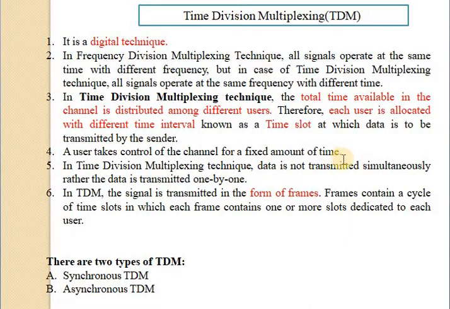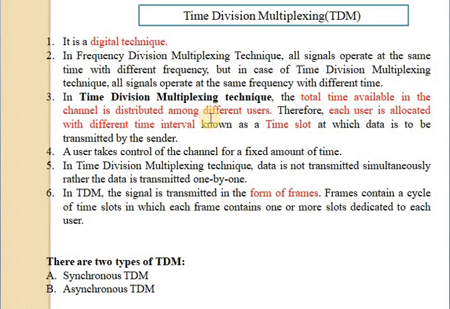The data is not transmitted simultaneously because the channel is divided among the different users with different time slots. In TDM, the signals are transmitted in the form of frames, and a frame contains a cycle of time slots in which each frame contains one or more slots dedicated to each user.